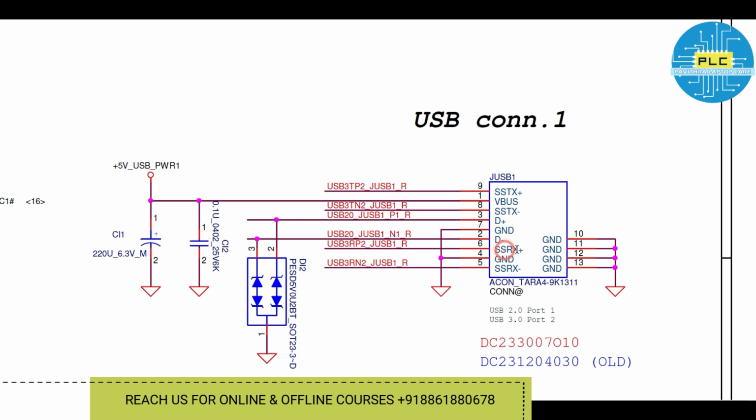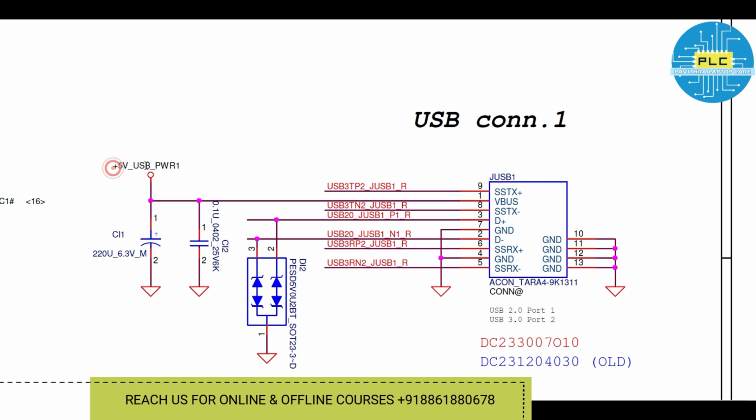See, RX negative and RX positive, and here TX positive and TX negative. Here two more things are added. Before, it was only data plus and data minus. These all are very important. D plus and D minus should be there, then only the communication between PCH and USB will happen.